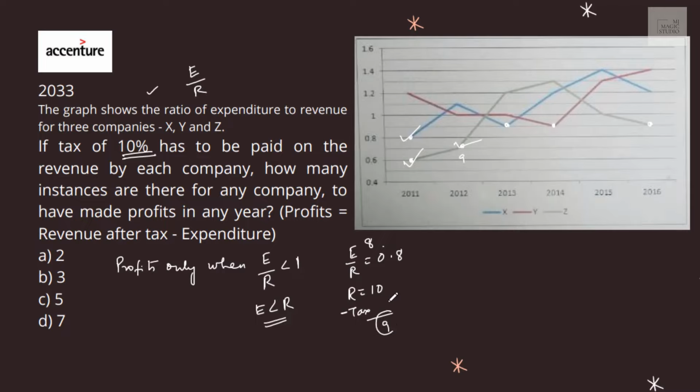0.9, revenue is 9, expenditure is 9, you have no profits. Again for 0.9 you have no profits. So for the 3 instances you can see, for different companies you will have profits. How many instances are there for any company to have made profits in that year? 1, 2, 3. 3 instances. Option B is the answer.